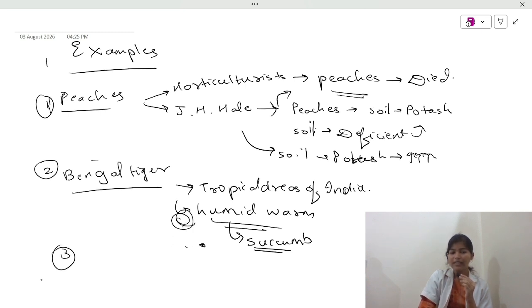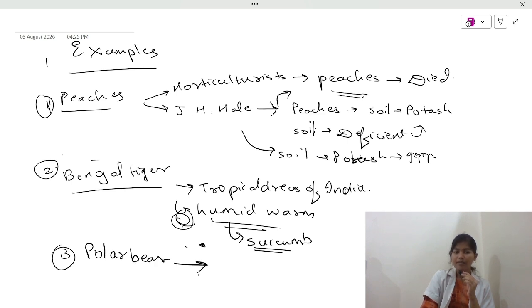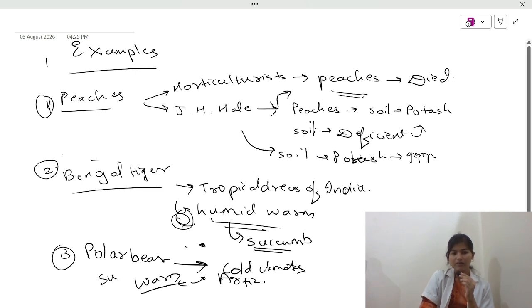The third example is of the polar bear. Now, as we know, the polar bear is extremely good in cold climates, or in other words, it survives beautifully in the Arctic areas. Now, if this polar bear is brought to some warm area like Rajasthan, then it will succumb to death again. Why? Because it is susceptible to warm areas, right? It is immune to cold areas, but it is susceptible to warm areas.